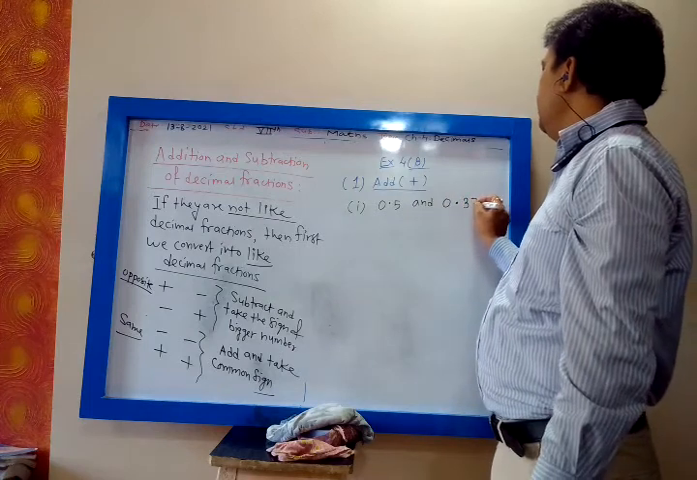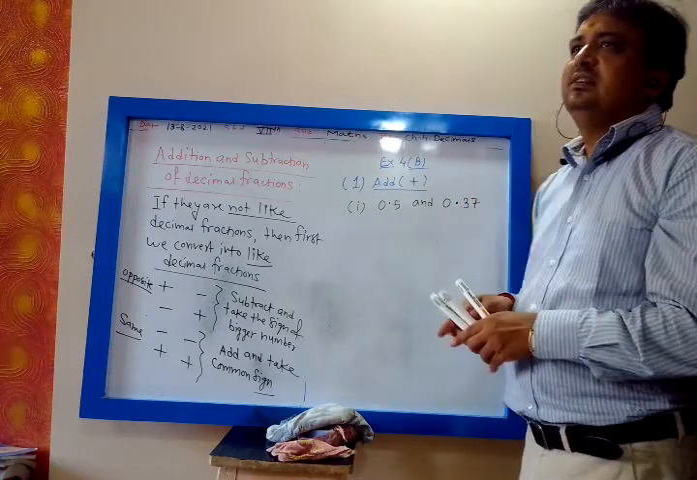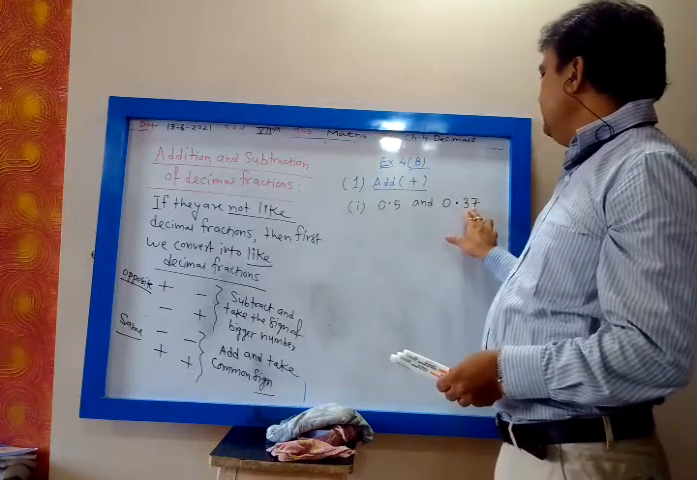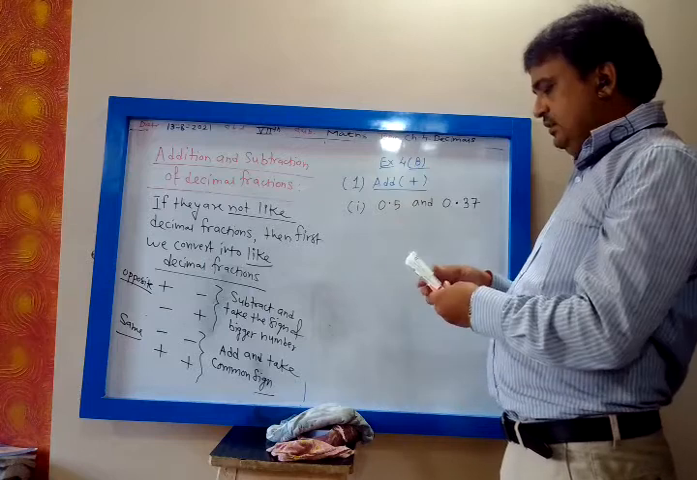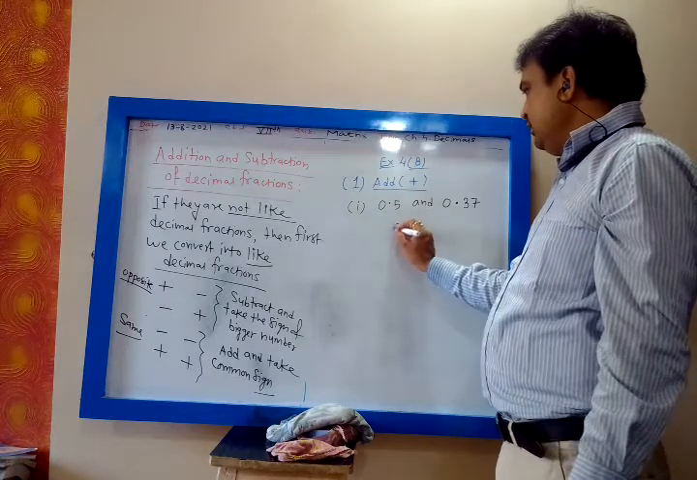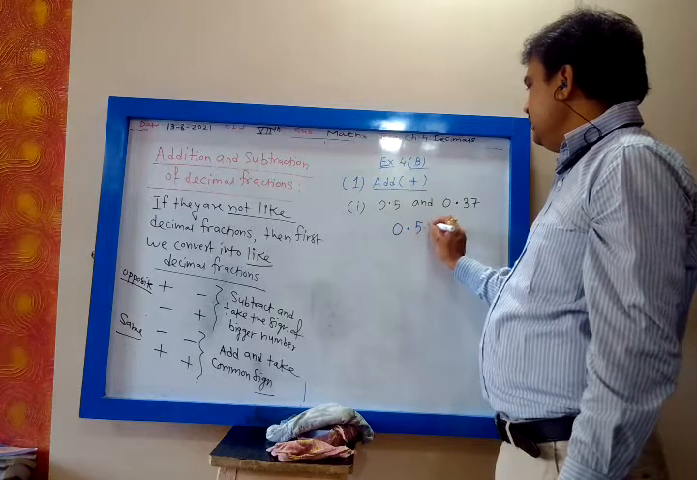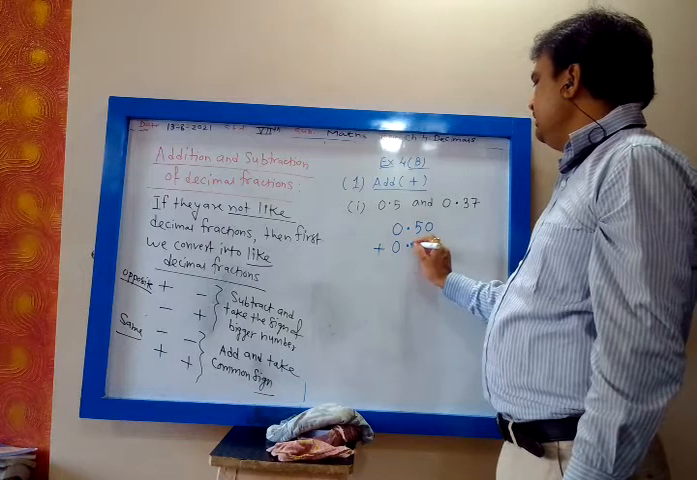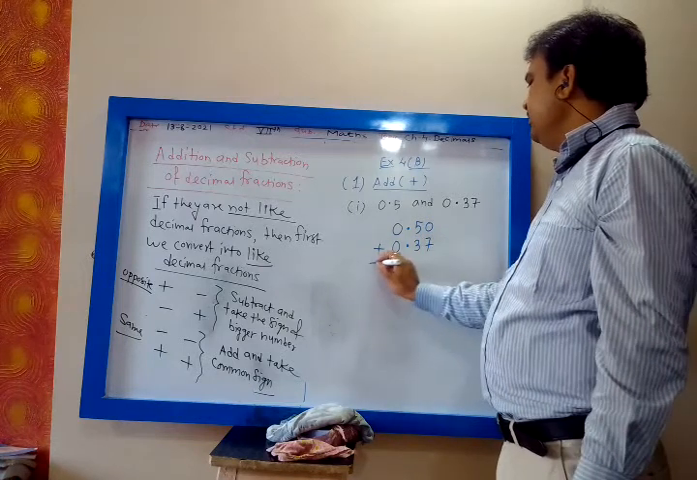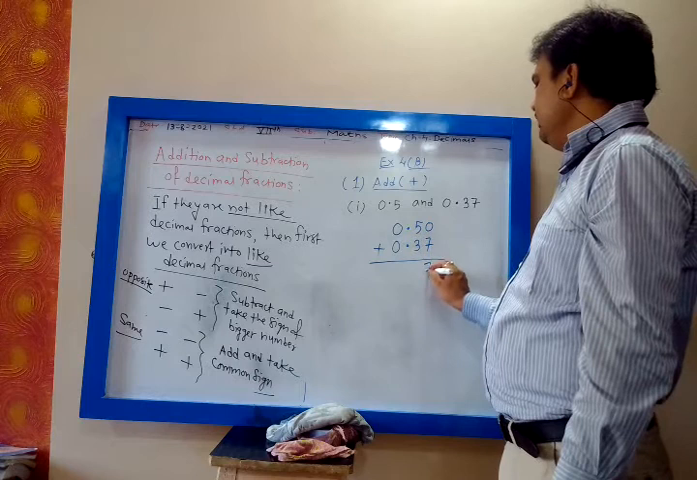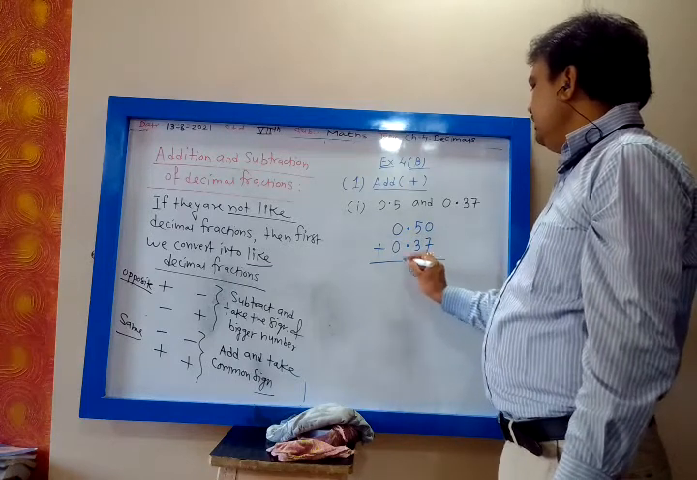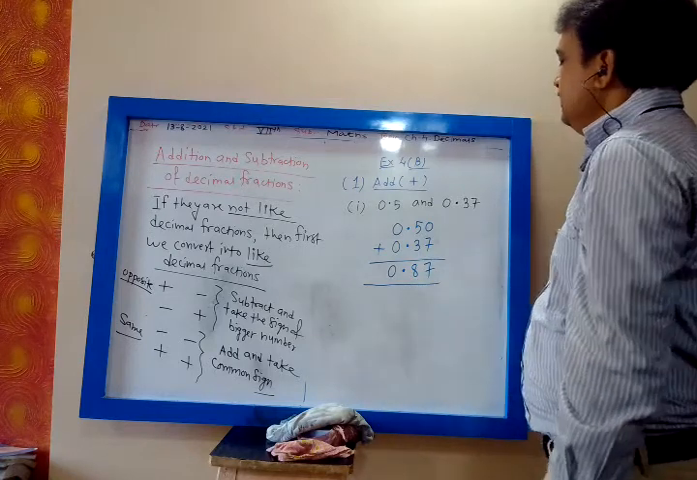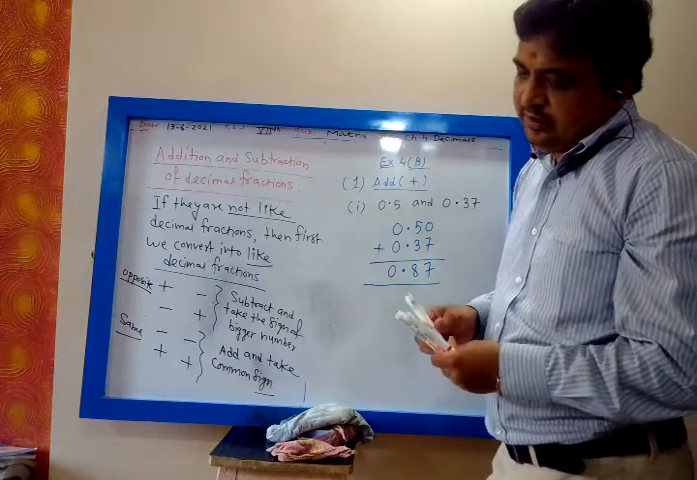Now you tell me whether they are like decimals. Yes, unlike decimals. This is 2 digits, this is 1 digit. So let us make them alike. We write 0.50, then we add 0.37. Now we add them. 0 plus 7 is 7, 5 plus 3 is 8, 0 plus 0 is 0. 0.87 is the answer.